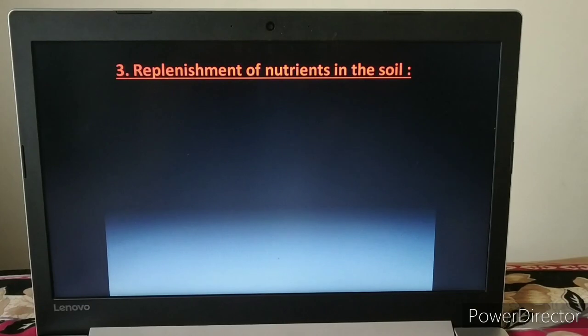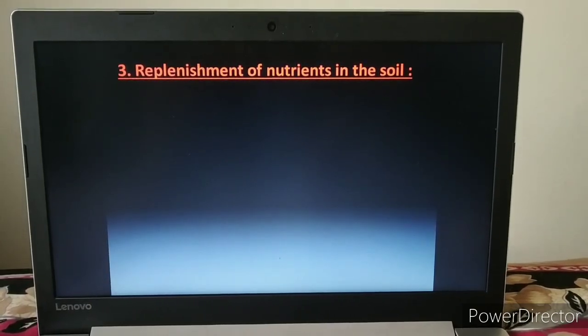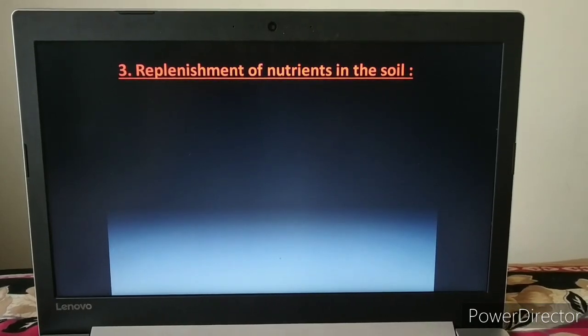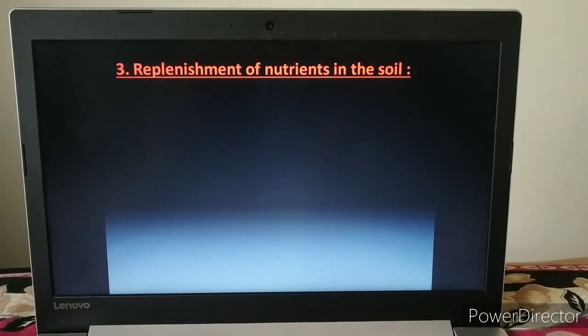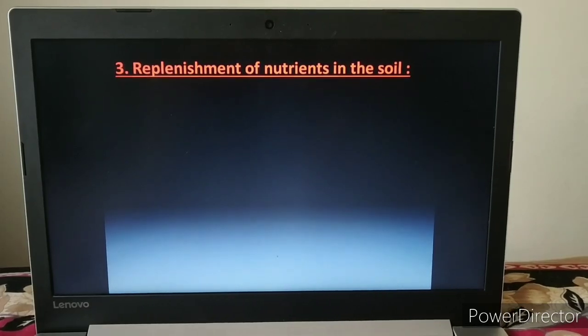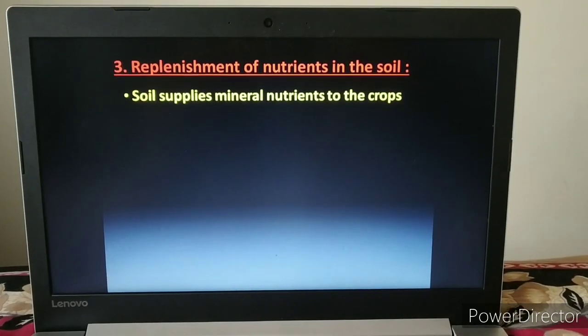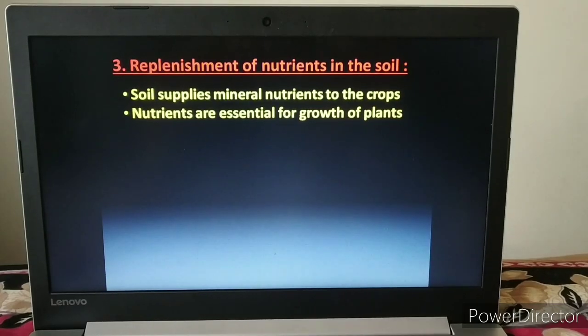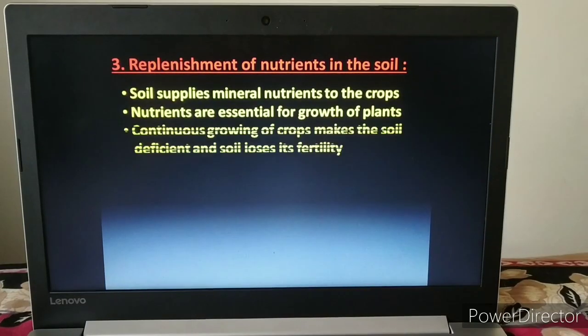So the third step in agriculture practices is replenishment of nutrients in the soil. In the chart you can see the third step is adding manure and fertilizer. Here we know that soil supplies the minerals, the nutrients to the crops, and these minerals are very essential for the growth and development of plants.